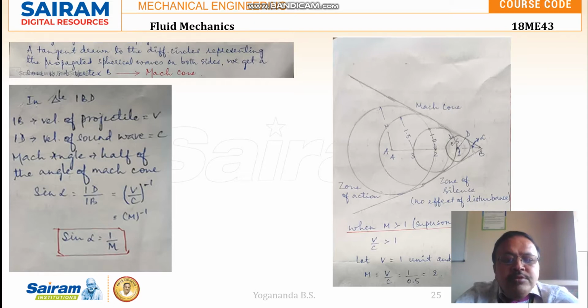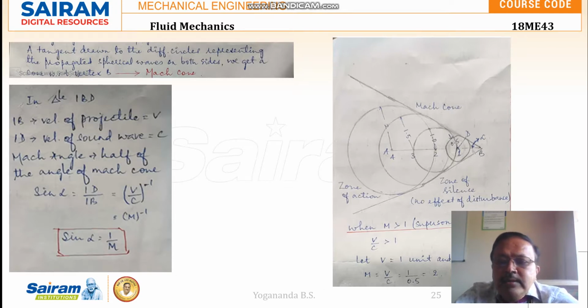So 1B is the velocity of the projectile, V, and 1D is the velocity of the sound wave, C.